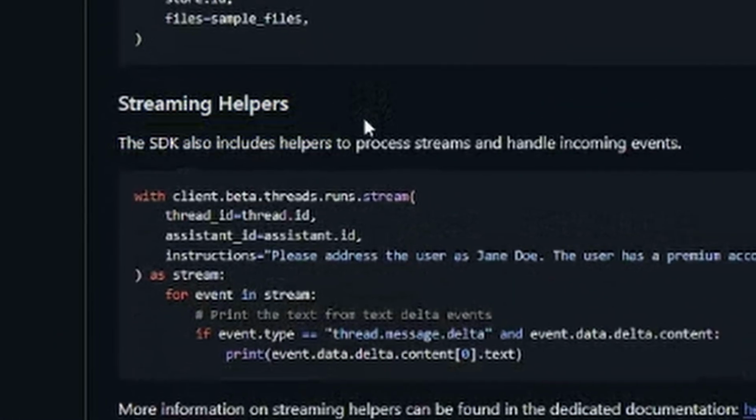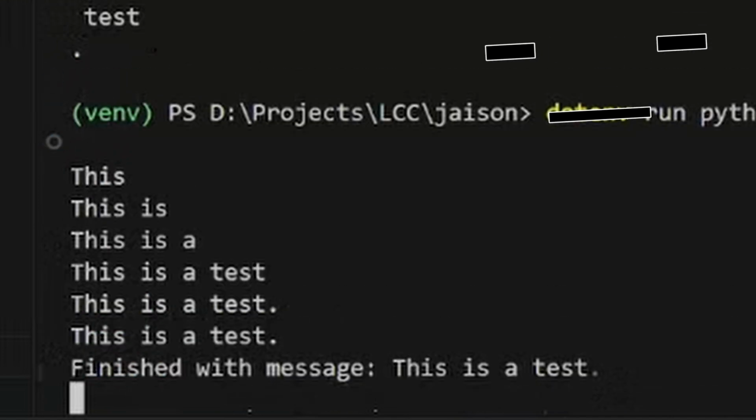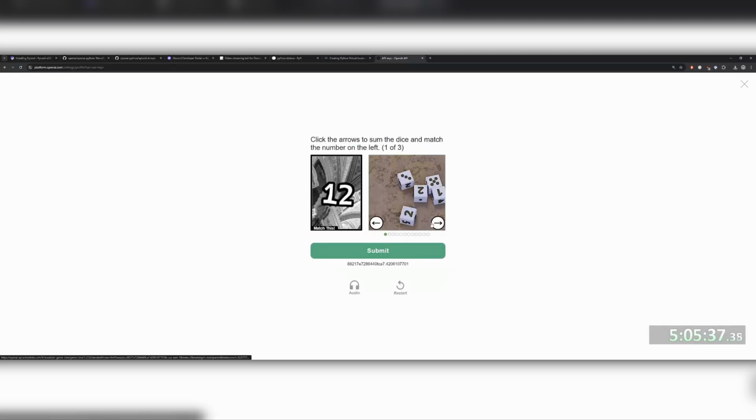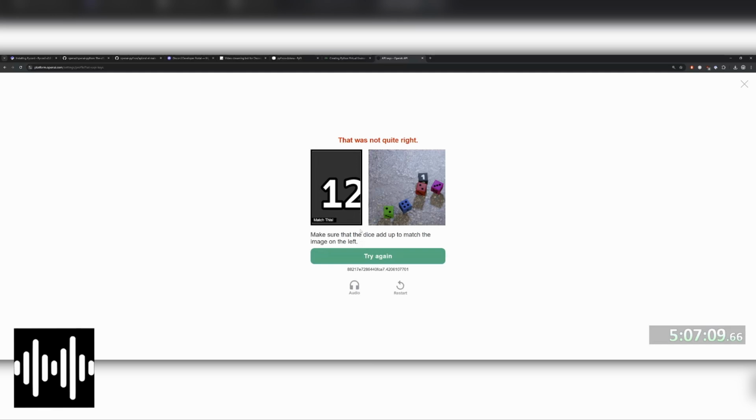And check out this token streaming with this Python library. You don't get that in Node. Or at least I didn't pay enough attention to notice. Also, cold take, I hate OpenAI's CAPTCHAs. 11, 17, there we go, 19.